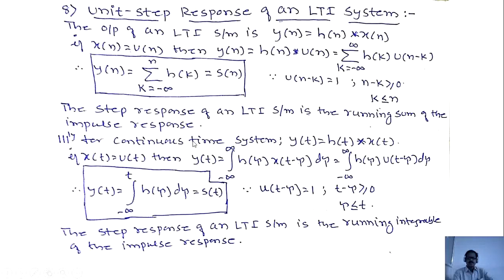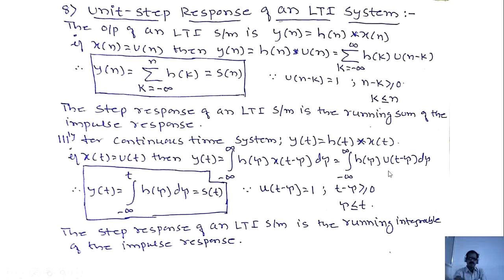For continuous time system, y of t equals h of t convolved with x of t, where x of t equals u of t. Then y of t equals integration minus infinity to plus infinity h of tau into x of t minus tau into d tau. What is x of t minus tau? X of t is u of t. X of t minus tau is u of t minus tau into d tau, where u of t minus tau equals 1, t minus tau greater than or equal to 0. Therefore tau is less than or equal to t. Tau is less than or equal to t means minus infinity to t.